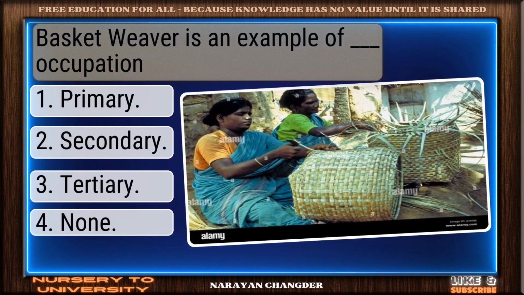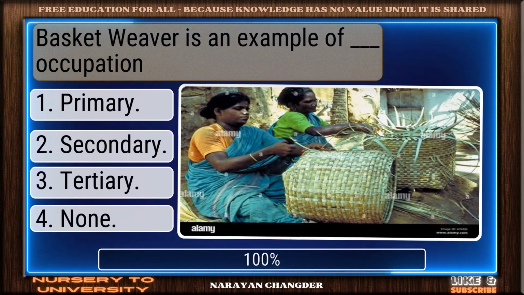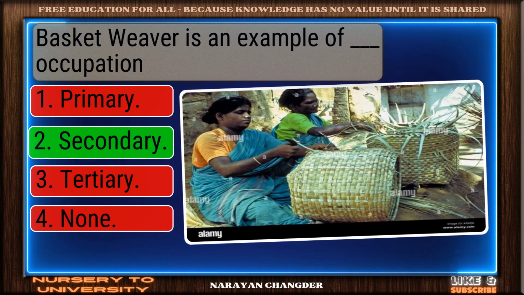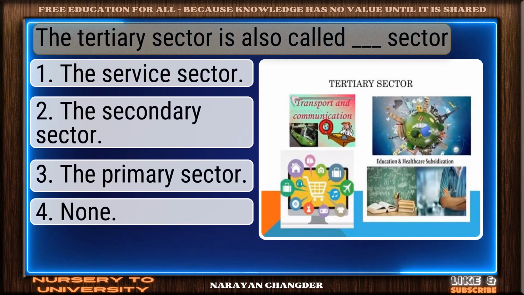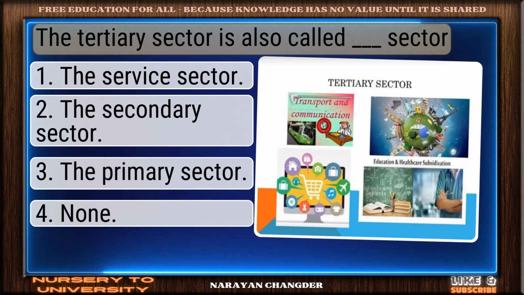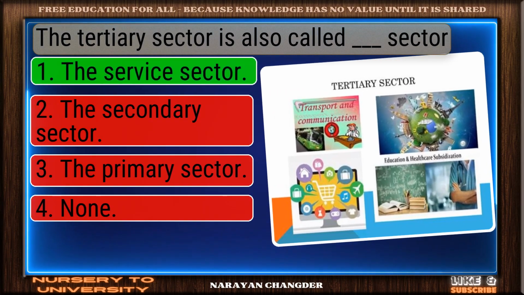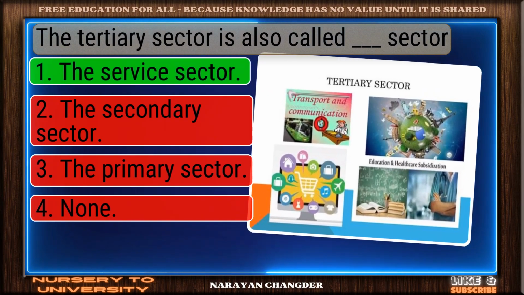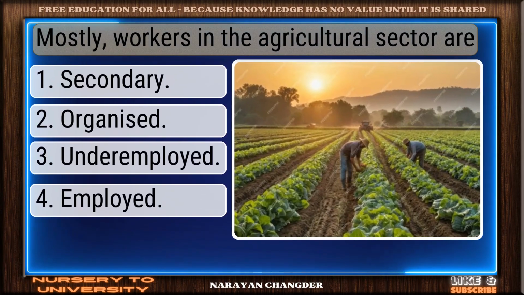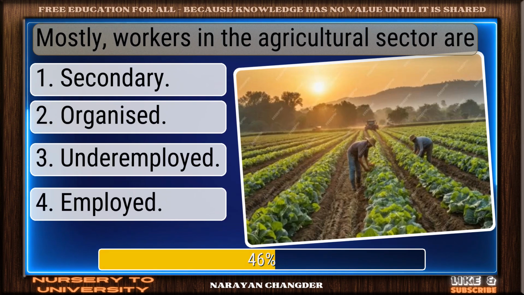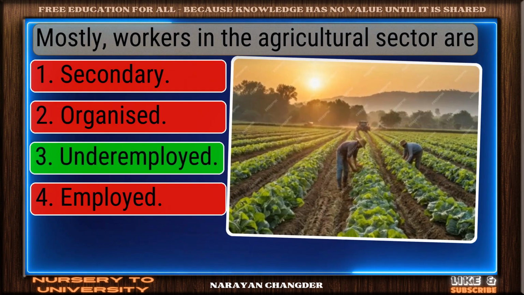Basket weaver is an example of dash occupation. Good job. Secondary works well. The tertiary sector is also called dash sector. Smart pick. The service sector is correct. Mostly, workers in the agricultural sector are. Sharp thinking. Underemployed is right.